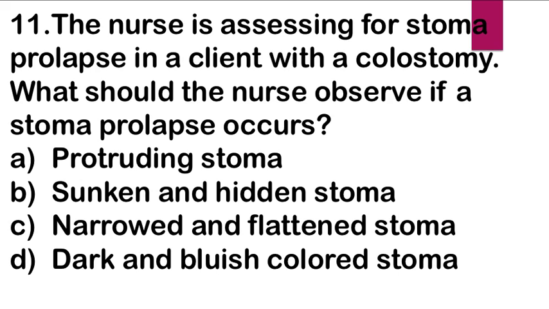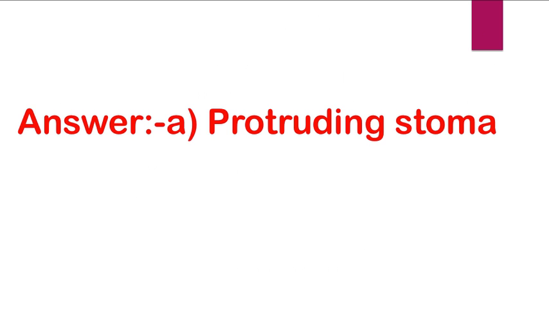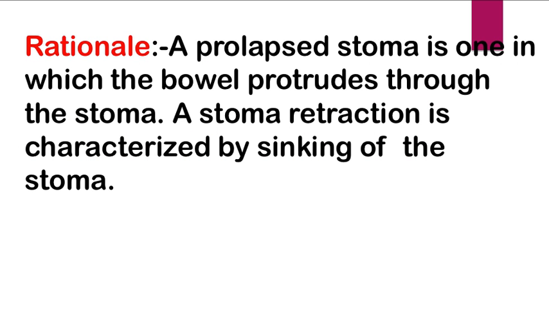Next question. The nurse is assessing for stoma prolapse in a client with a colostomy. What should the nurse observe if a stoma prolapse occurs? A. Protruding stoma. B. Sunken and hidden stoma. C. Narrowed and flattened stoma. And D. Dark and bluish colored stoma. Right answer is A, protruding stoma. Rationale: a prolapsed stoma is one in which the bowel wall protrudes through the stoma. A stoma retraction is characterized by sinking of the stoma.